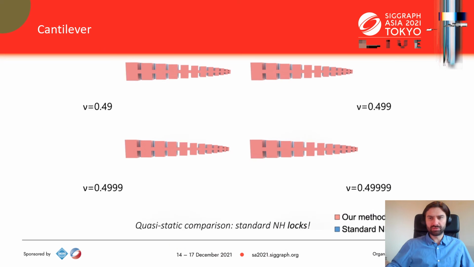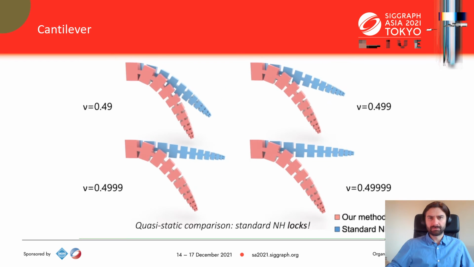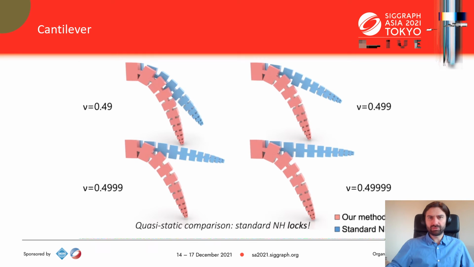Let's talk about some results now. This cantilever shows very well how standard FEM using a neo-Hookean material can completely lock. This happens for very high Poisson ratios, which are quite common for materials like silicon rubber. Our method performs the same for all values of the Poisson ratio. Also, the mesh resolution is not very high, less than 1000 tetrahedra, and this is a quasi-static simulation using a Newton solver.